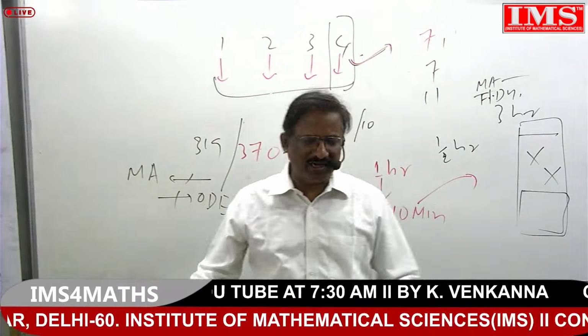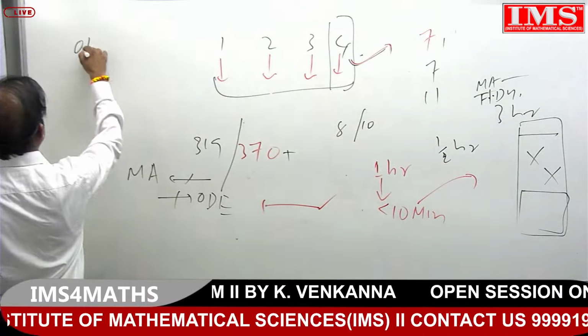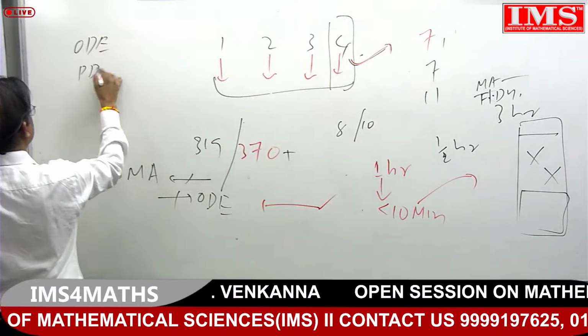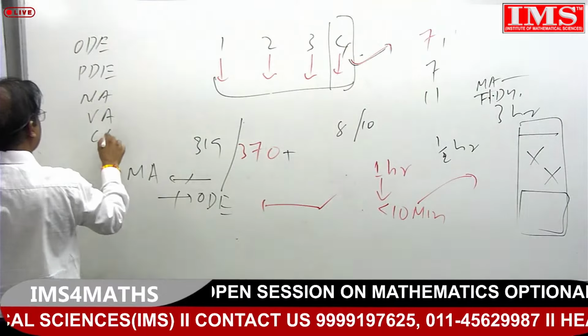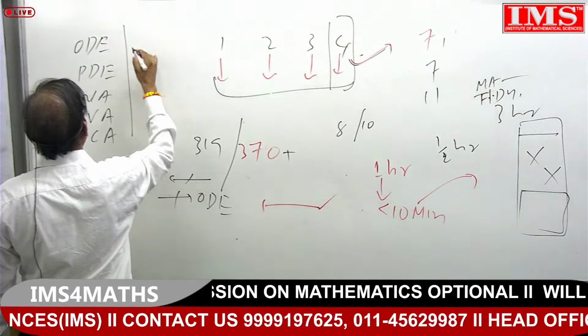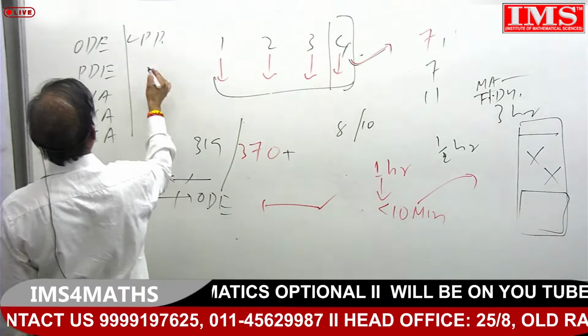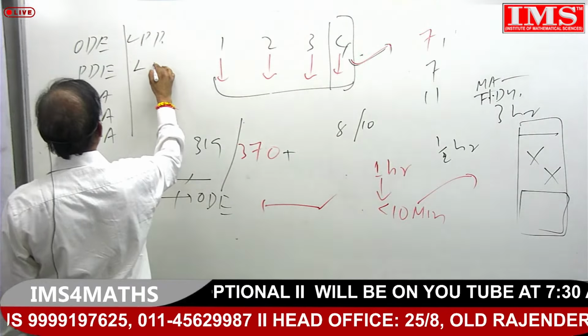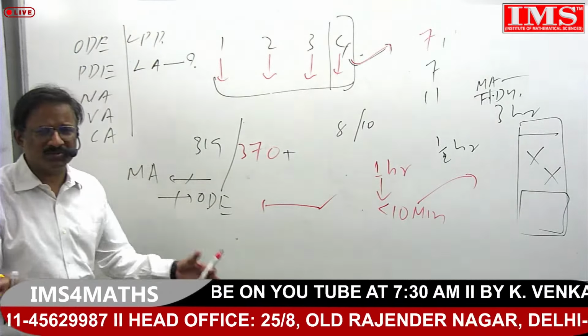So I finally understood that in fast track, chapters like OD are possible, PD is possible, numerical is possible, vector analysis is possible, complex is possible, even I would say LPP is possible, even I would say linear algebra is also possible, but still it is a question mark because there are concepts to understand.